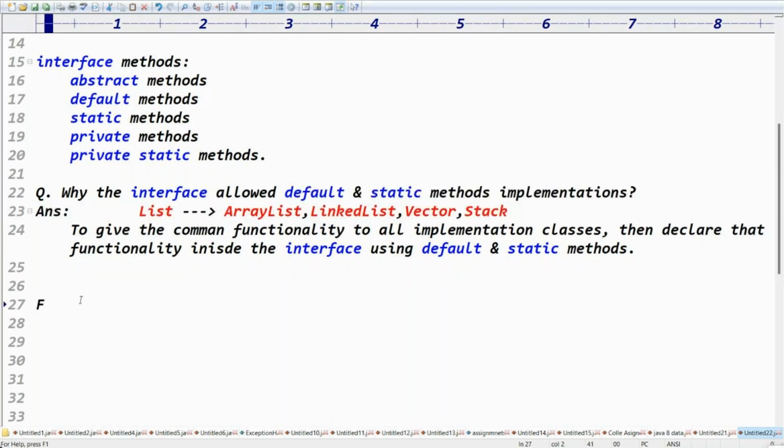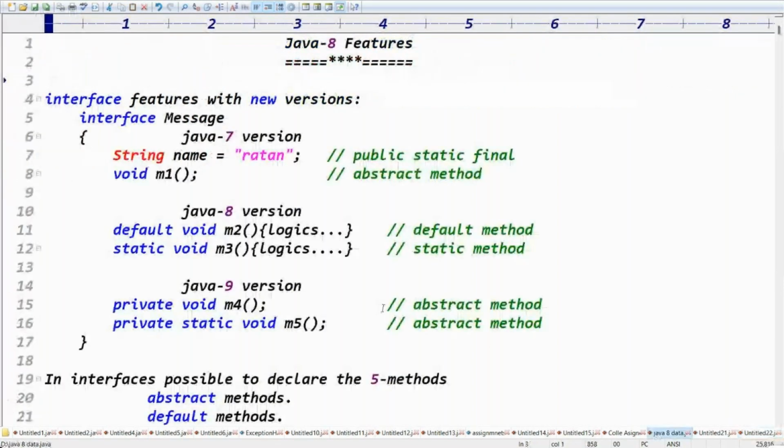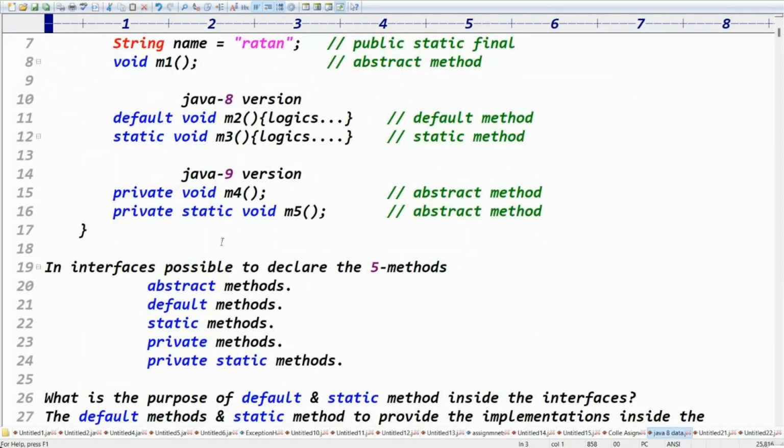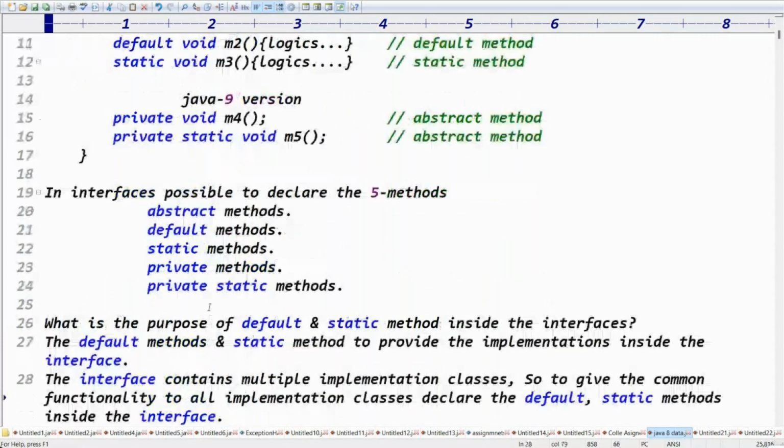The next point is the functional interface. This is very, very important. A functional interface is an interface that contains only one abstract method, not two abstract methods. Tell me, guys, what is the point? An interface that contains only one abstract method is called a functional interface. It may have default methods, static methods, private methods, and private static methods.